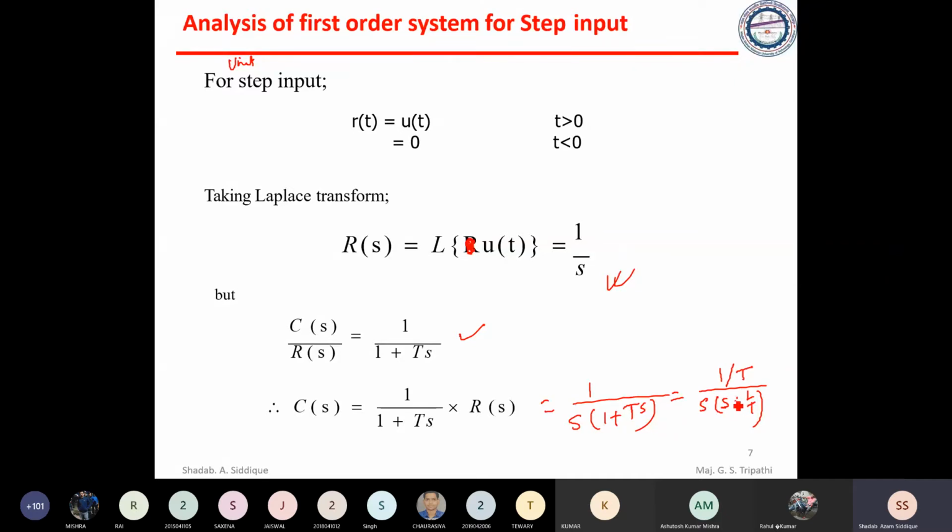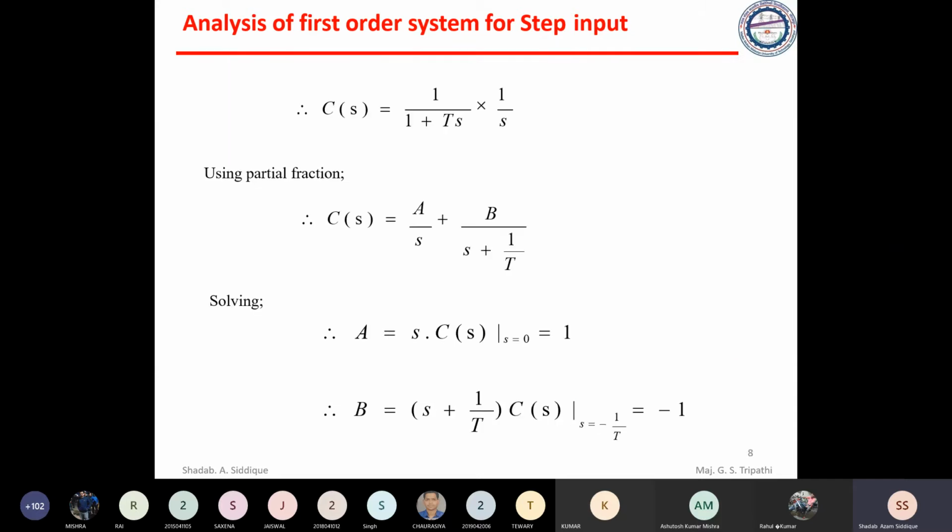Always it is in a standard form, 1 by (s plus a), for the inverse Laplace. So that's why we are taking this. Try to take it in a standard form. Now if you see in the next slide also, it is written. So see, it is written as C(s) is equal to 1 by T divided by s into (s plus 1 by T). That's why it is written.